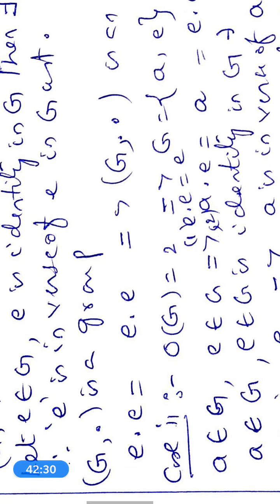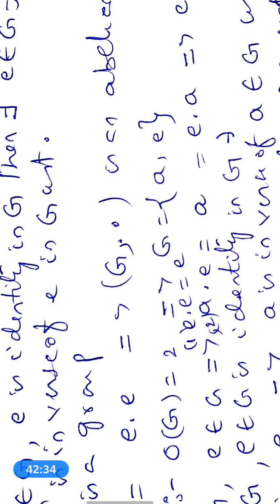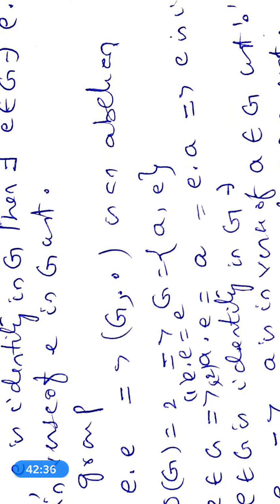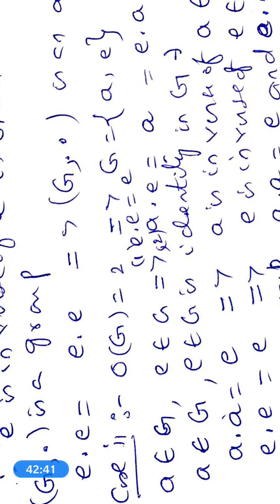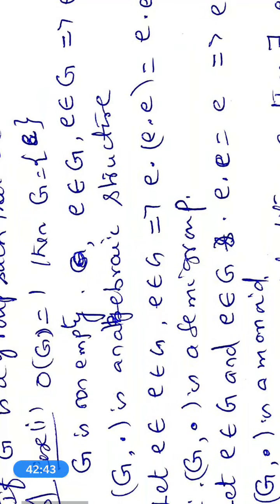Next, e · e = e · e. Therefore the abelian property is also verified in (G, ·). Therefore (G, ·) is an abelian group when the order of G is equal to 1.